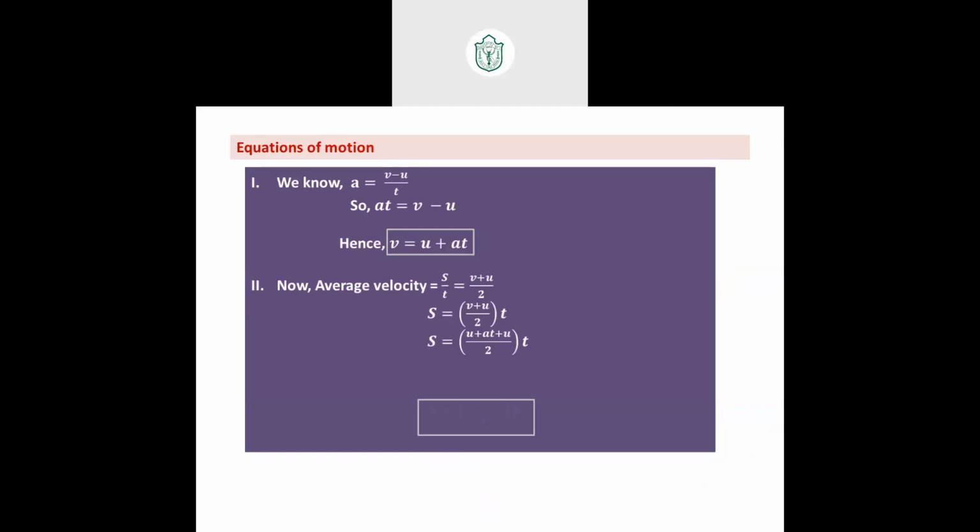Equations of motion. Already you know these guys, I'll just walk you through quickly. Last year I taught you a different way of derivation. This year, since you've moved to the higher standard in 11, 12, this is how you will do the derivation. First of all, this is the formula for acceleration: a equals v minus u by t. Send the time over to the other side: a into t equals v minus u. Now send the initial velocity also to this side. So v will be equal to u plus at. This is the first equation. Quickly make a note.